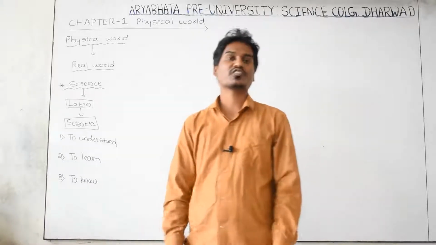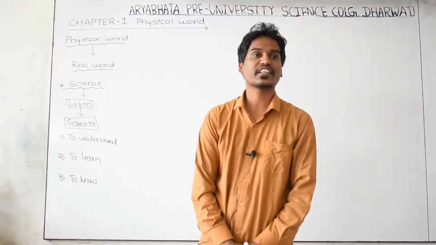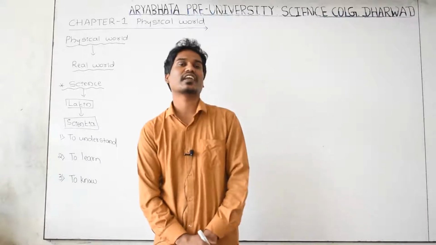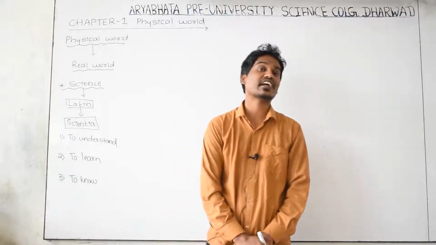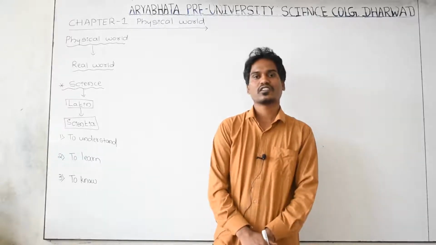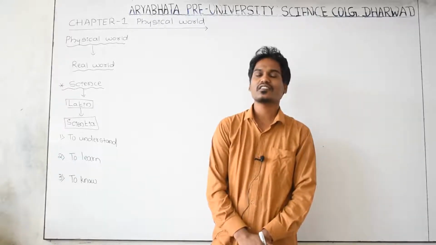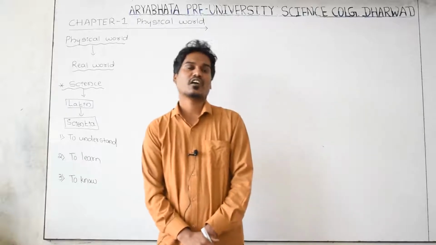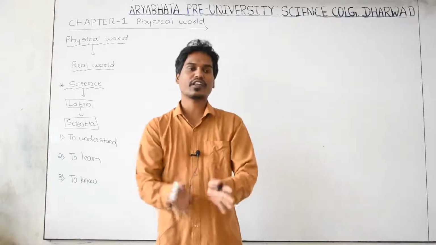For example, since many years, man has been curious about many natural things, many natural phenomena. Some phenomena in this nature are continuously observed or happening around him.